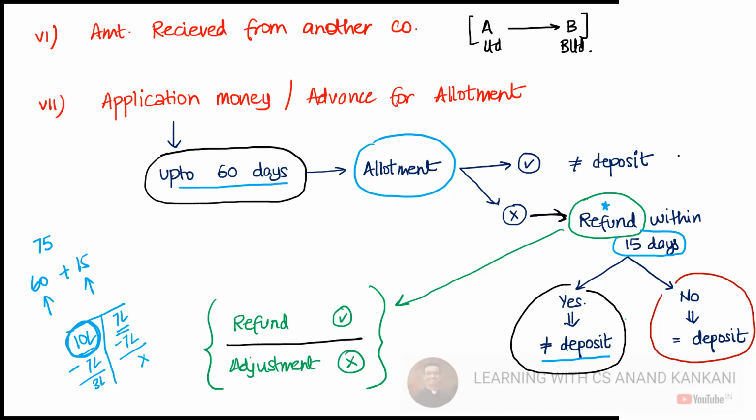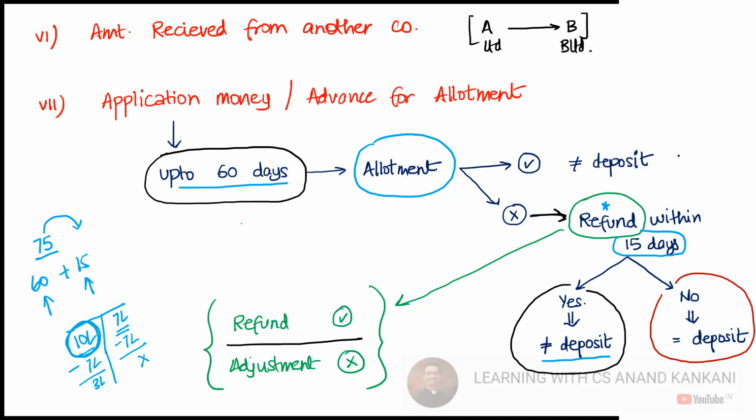Now, if I don't refund this within 15 days, then in that case, it will be considered as a deposit. So what I mentioned, that after 75 days it will be considered as a deposit, the 75 days comes like this. So within 60 days, do the allotment.